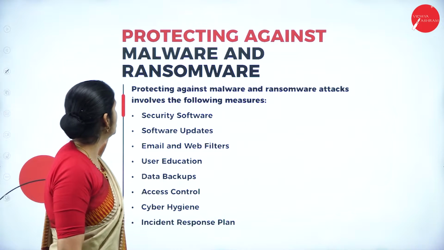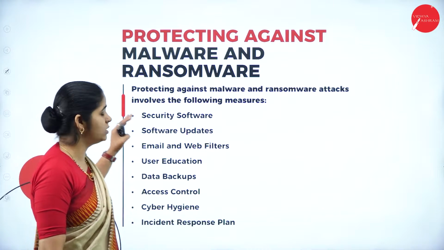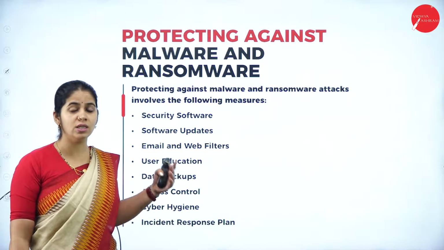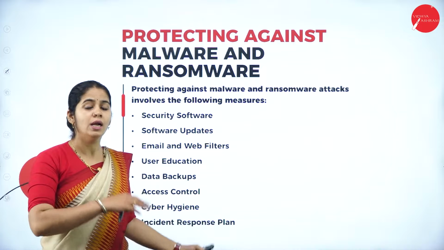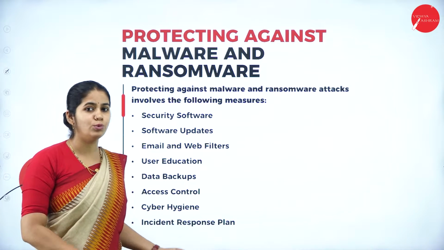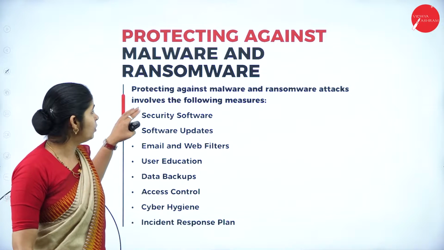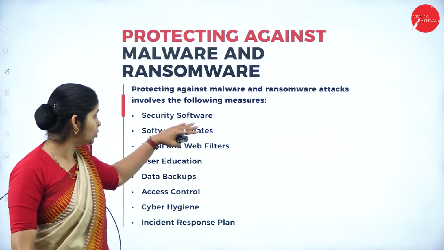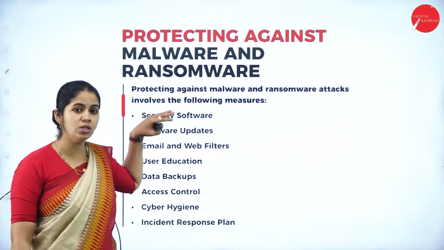And then protection against malware and ransomware. How do we provide protection against the malware and ransomware that can be deployed to systems or end devices? Protecting against malware and ransomware attacks involves the following measures. One is security software.